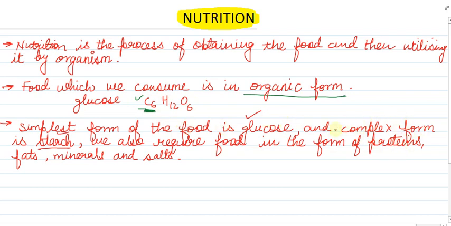Sometimes this food is very complex, in the form of starch. Side by side, we also require food in the form of proteins as well as fats, minerals and salts. Hope it is clear. And the process of taking in the food and utilizing it is called nutrition, you know very well. It is a process in which food is obtained in order to utilize it to provide energy.